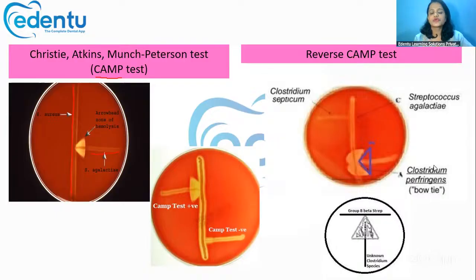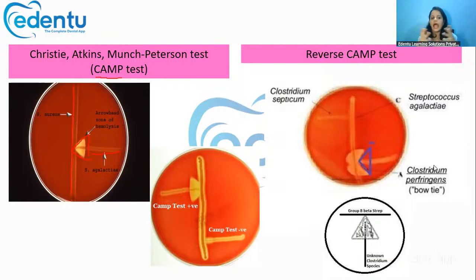If you want to check whether group B streptococci are present, then after incubation, if you look at it, there will be an arrowhead zone of hemolysis perpendicular to the staph aureus streak. That particular area will be in the shape of an arrowhead.